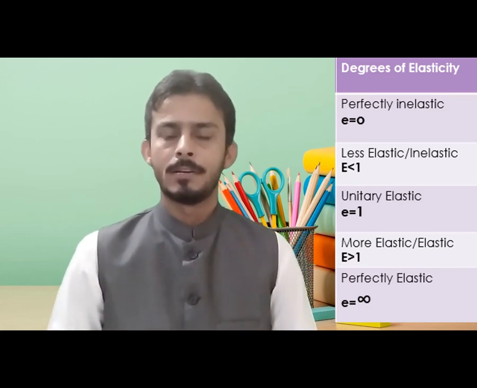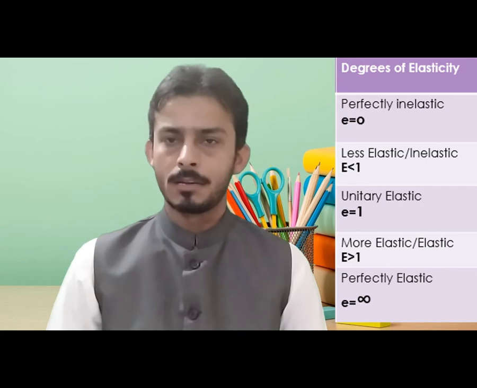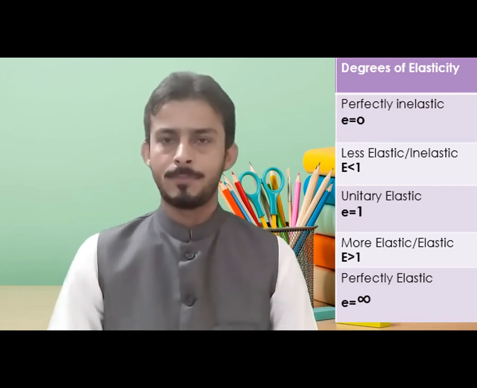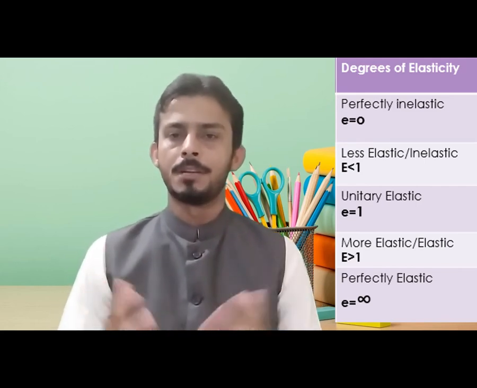Then finally we have perfectly elastic demand. When I calculate perfectly elastic demand, I'll get the answer infinity. So these are the 5 different degrees of elasticity.